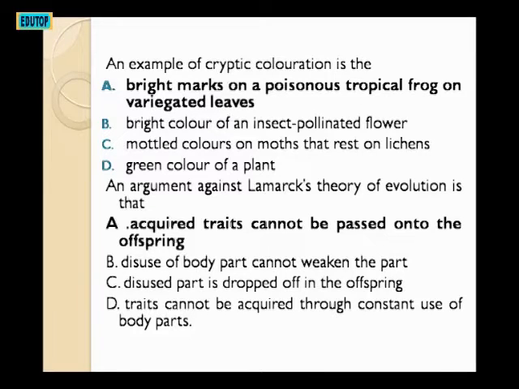D. Traits cannot be acquired through constant use of body parts. The answer is A. That's the argument against Lamarck's theory of evolution, that acquired traits cannot be passed on to the offspring.